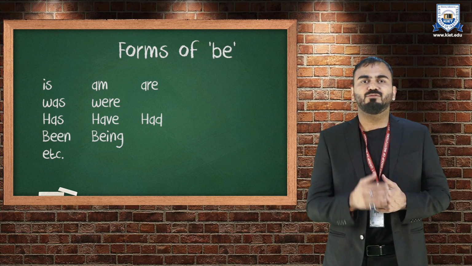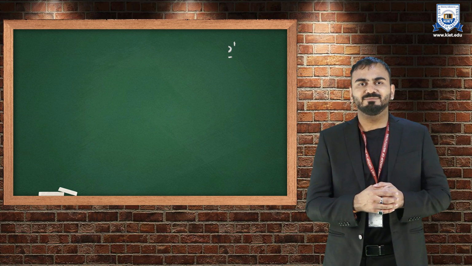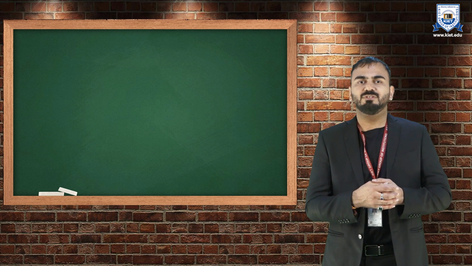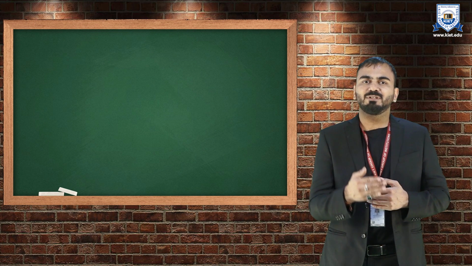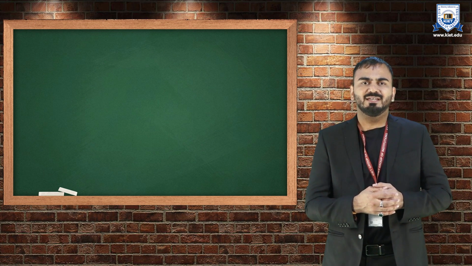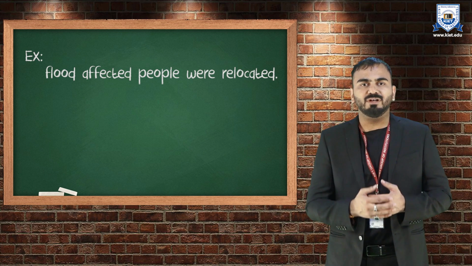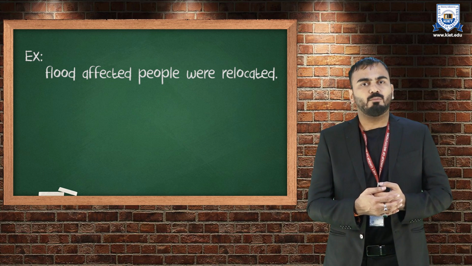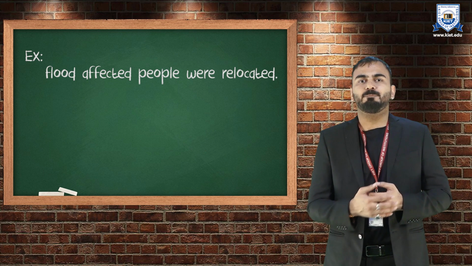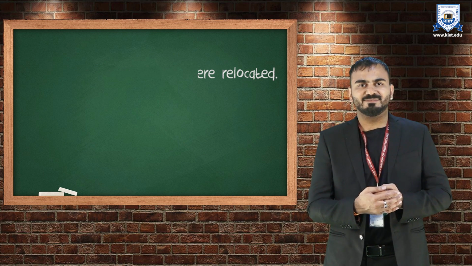These are some of the forms of be which you can see on screen, and with any of these forms we use the past participle form of the verb. Past participle form is also called the third form of verb. Like I have just given you an example, flood affected people were relocated. So were is a form of be and relocated is the past participle form of relocate.